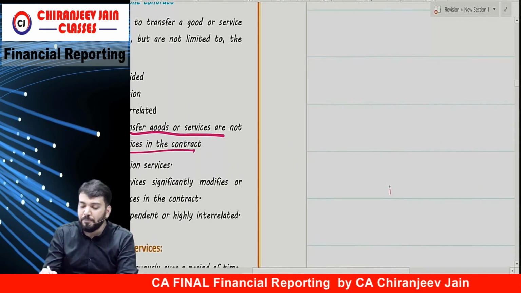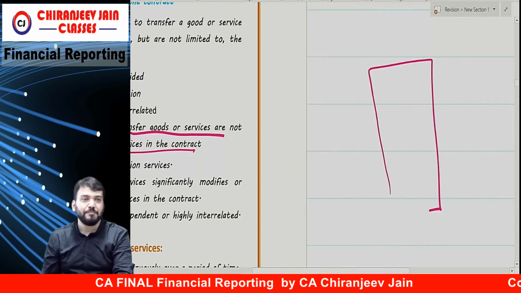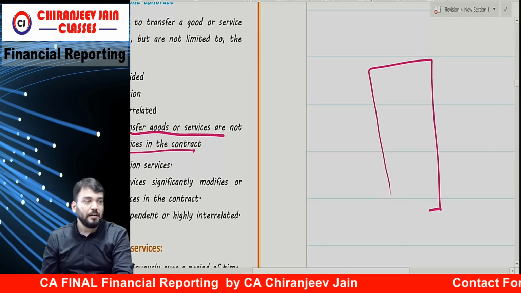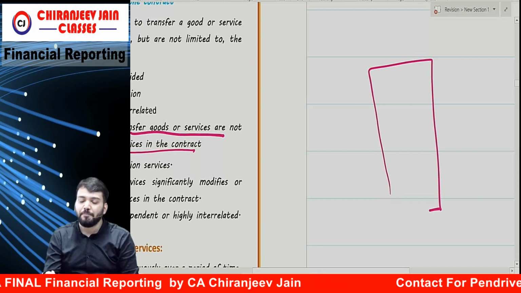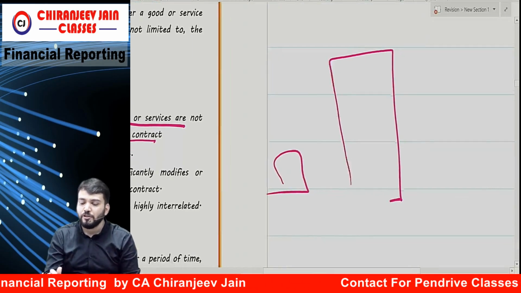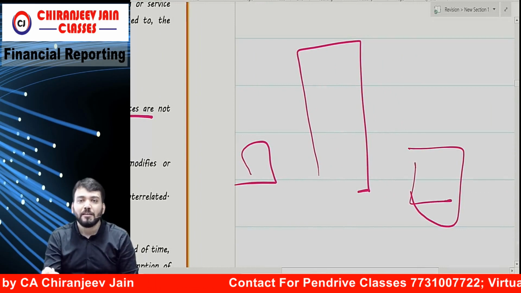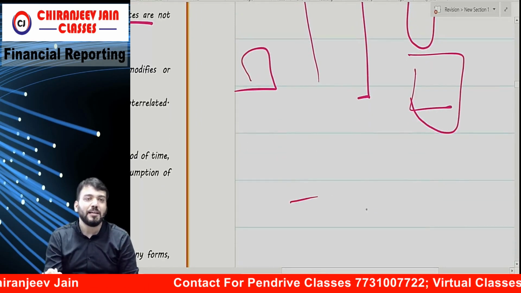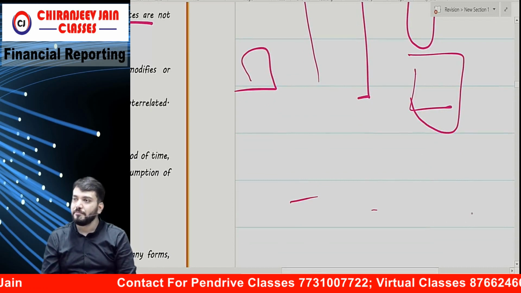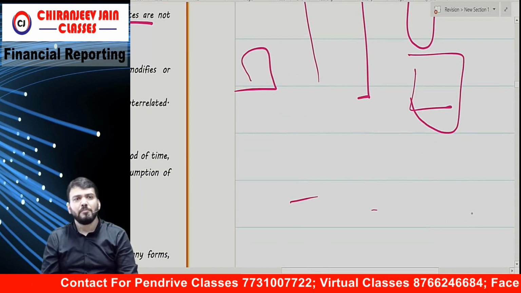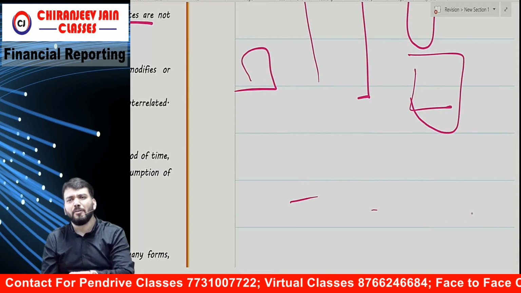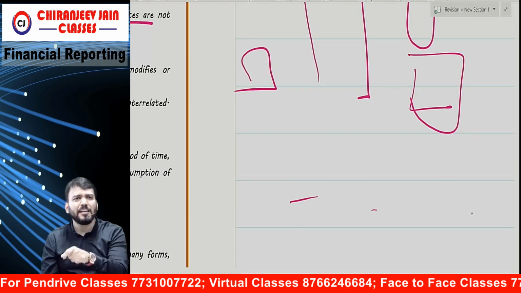For example, I have booked one apartment, and they have promised me that in that apartment a gym will be there, a swimming pool will be there, a clubhouse will be there, and other amenities will be there. But are all different promises or the same promise? Integrated activities.